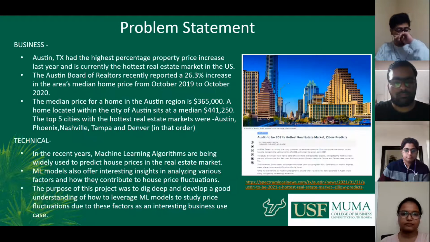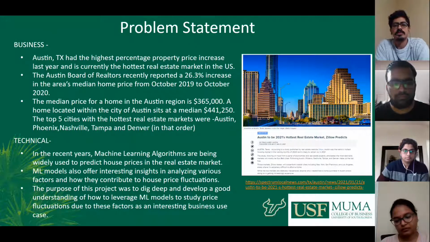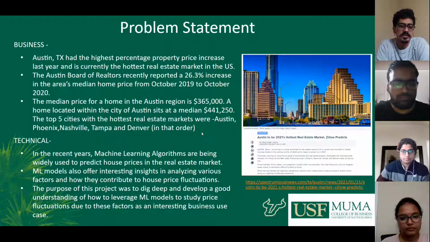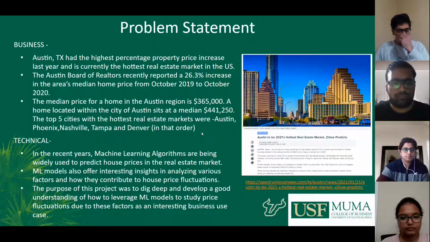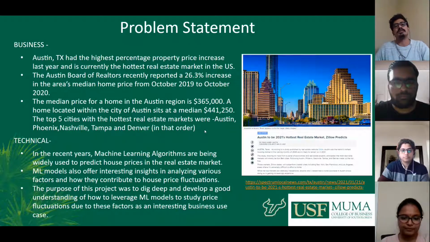So there are mainly two reasons why we picked this problem statement. From a business perspective, we did a lot of literature review and we came to understand that the city of Austin in Texas had the highest percentage of property price increase in the real estate market in the US last year. And from a technical point of view, machine learning models are being leveraged to understand how these house price fluctuations happen and which factors contribute to these fluctuations. So we wanted to work on this interesting use case.